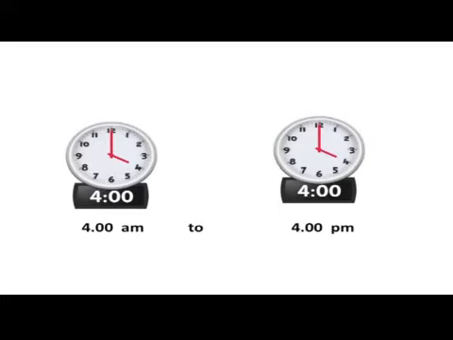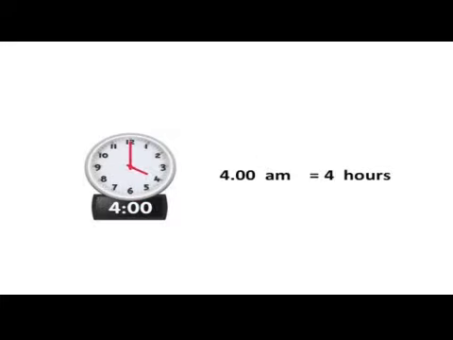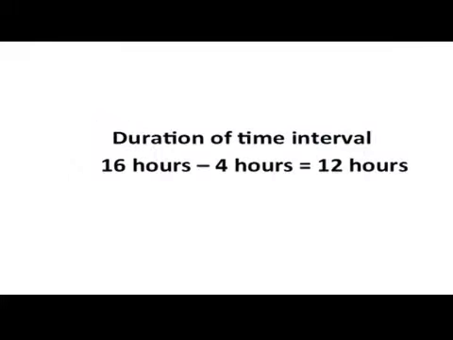Now, we are going to see how to calculate the time interval. Find the duration of time from 4 am to 4 pm. 4 pm can be taken as 4 plus 12, that is equal to 16 hours. 4 am can be taken as 4 hours. Therefore, the duration of the time interval is equal to 16 minus 4, that is equal to 12 hours.